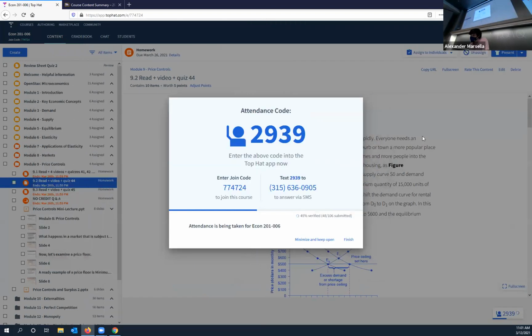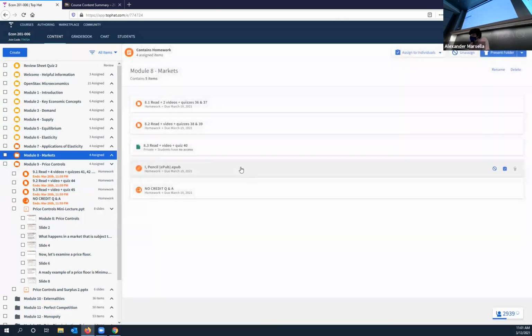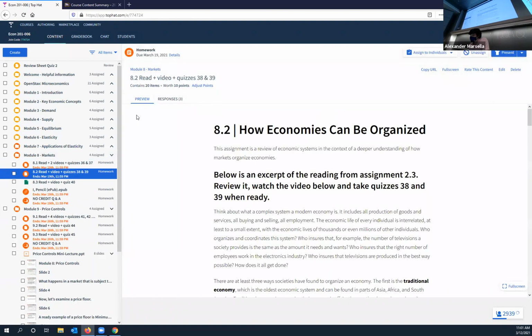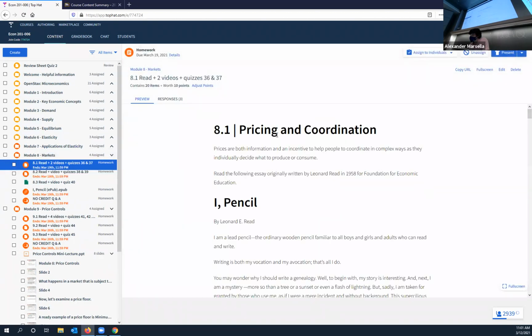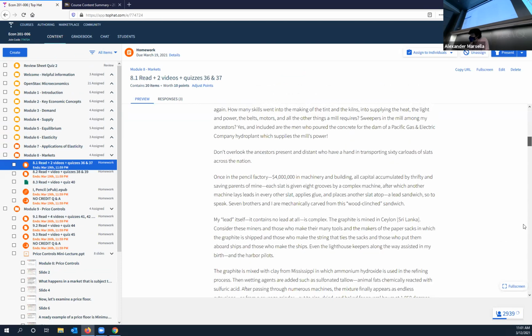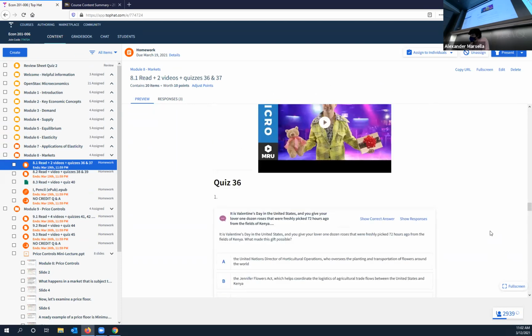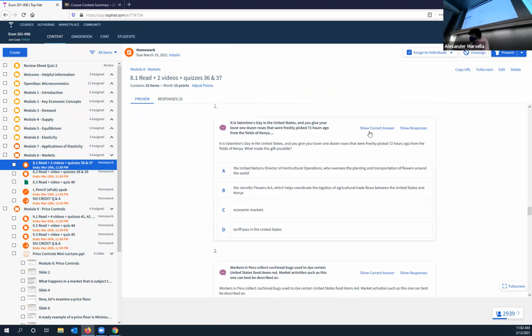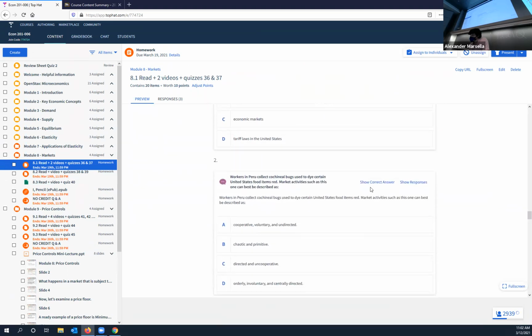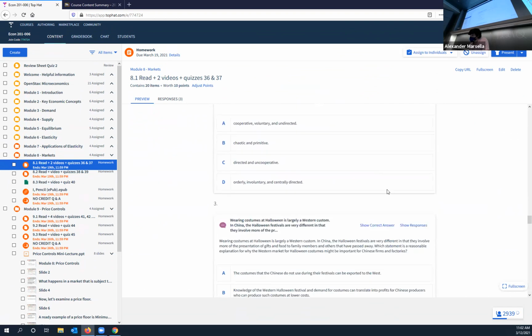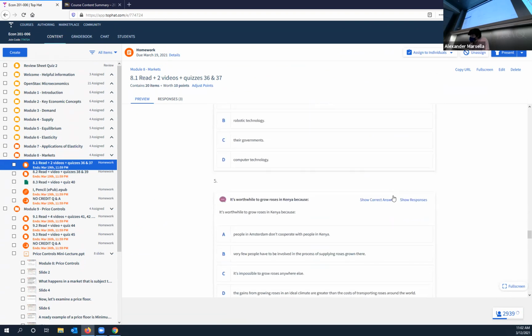So let's see if there's any Top Hat questions about this. Markets, pricing and coordination. Here we go. Let's see a good one.